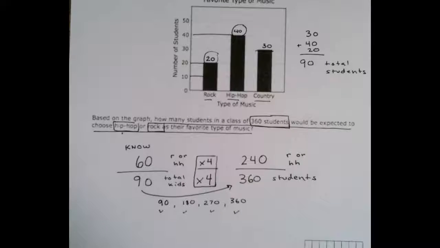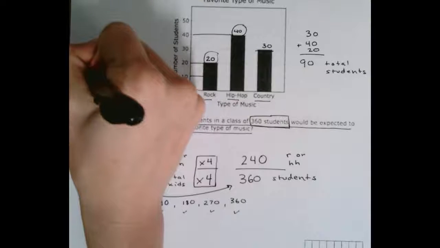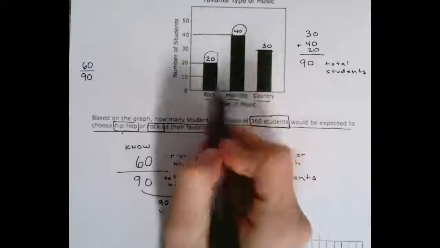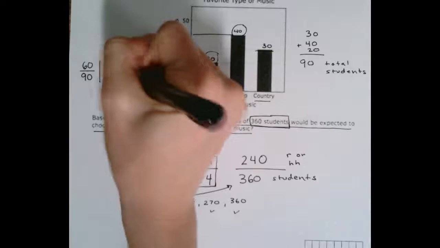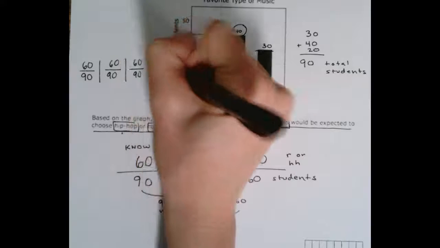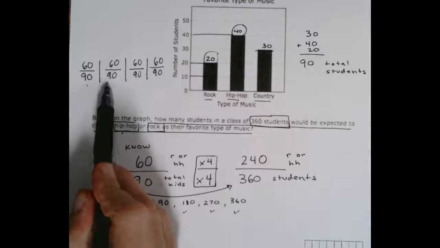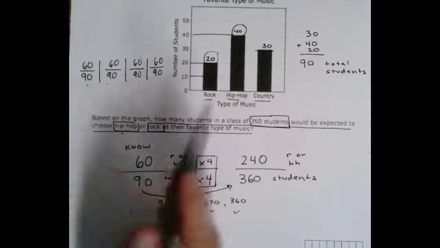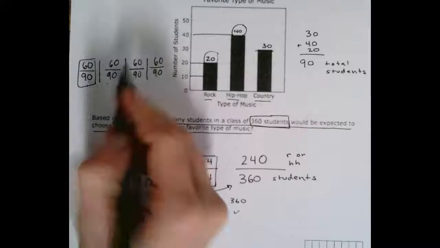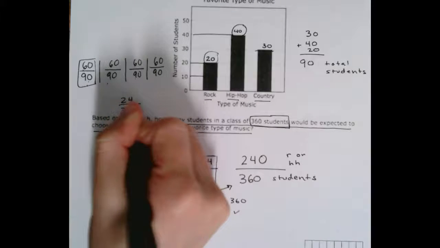So I want to make sure that this makes sense. So what I want us to really think about, guys, is it's kind of like in every 90 students we have, we predict that 60 are going to like rock or hip-hop based on our first survey. So we have another 90 and 60. We have another 90 with 60 rock and hip-hop. We have another 90 with 60. So this is kind of like 4 groups of 60 and 90. So, if I check 9, 18, 27, 36, so this is 360, 6, 12, 18, 24, I should get 240